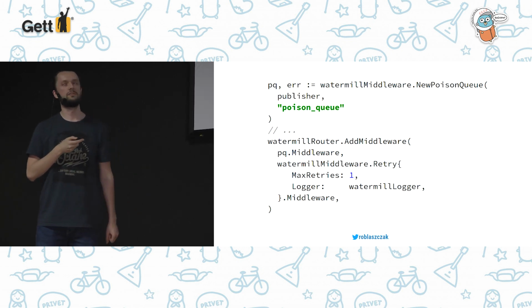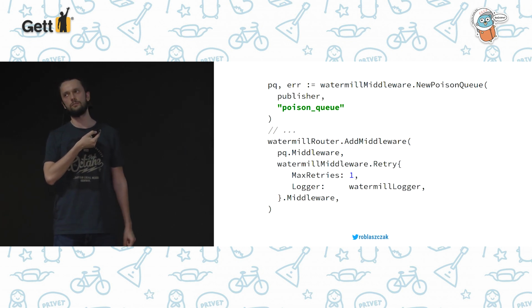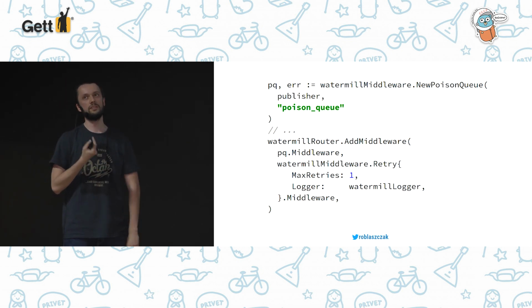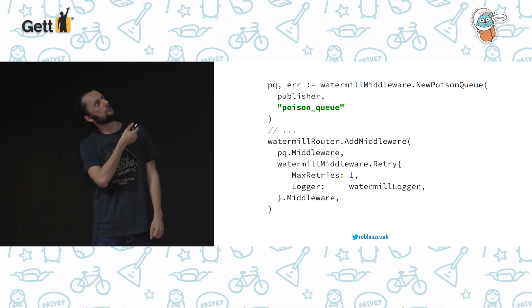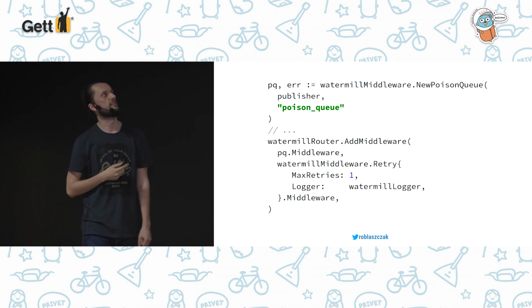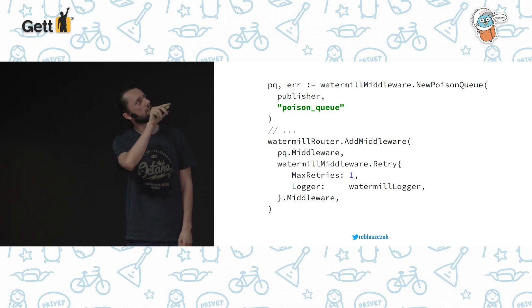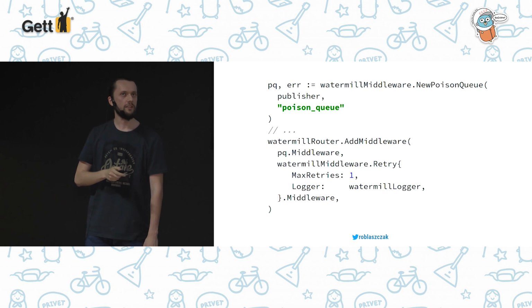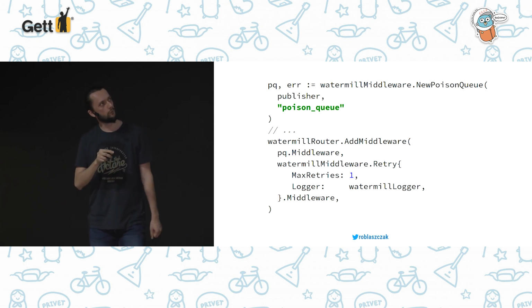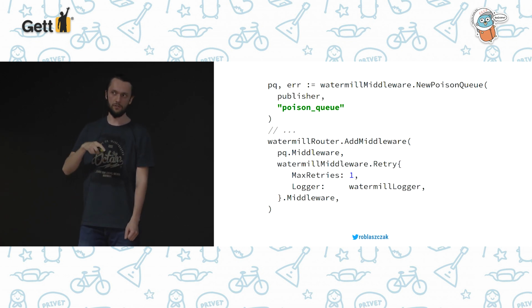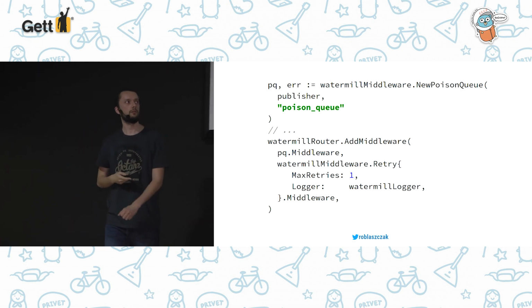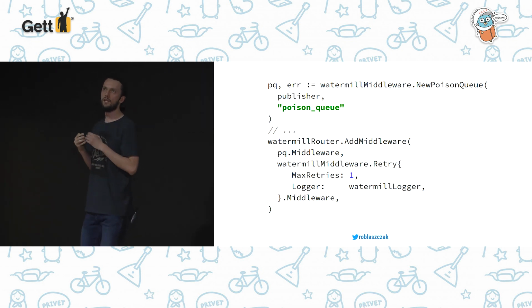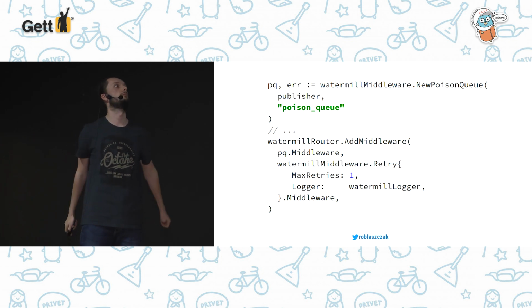Enabling the poison queue is pretty easy. You just need to have some publisher to publish these messages to the poison queue. It can be the same one, yeah? But you probably want to specify another topic to send these messages to. And as you can see here, we are adding this middleware in the Watermill router. It's also a good idea to sometimes put some retries before this poison queue. So for example, we can retry processing some of the messages a couple of times, and if it still fails, we can just put it in the poison queue.